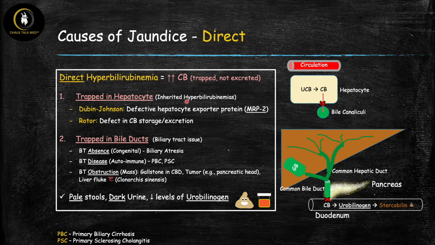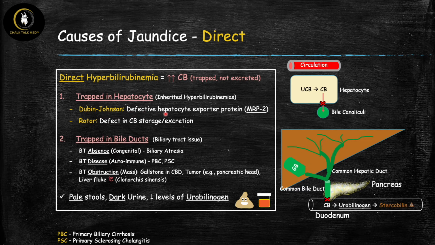So this is going to sound familiar because we talked about inherited hyperbilirubinemias on the last slide. The difference is that those were problems where the enzyme deficiency led to a defect in conjugation. Here, the enzyme deficiencies that are inherited lead to a problem of the hepatocyte handling and excreting the conjugated bilirubin. Therefore, this problem here is going to lead to high levels of conjugated bilirubin. The main one you should know about is Dubin-Johnson.